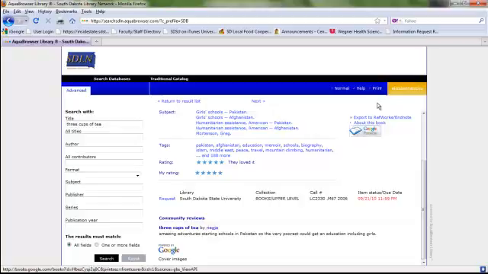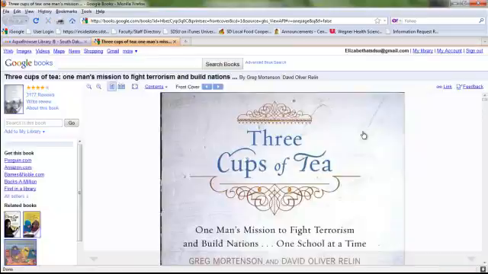Finally, we link to Google Books on the right-hand side. Google Books often gives you a preview of a book or the image of a cover. Once you have a book, government document, and/or video, you are ready to move on to finding articles from magazines, journals, and newspapers. We will do this next with ProQuest.